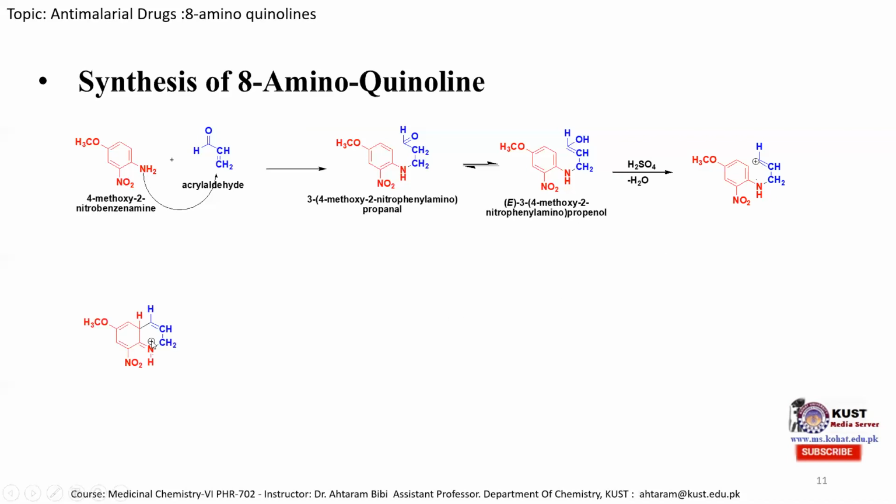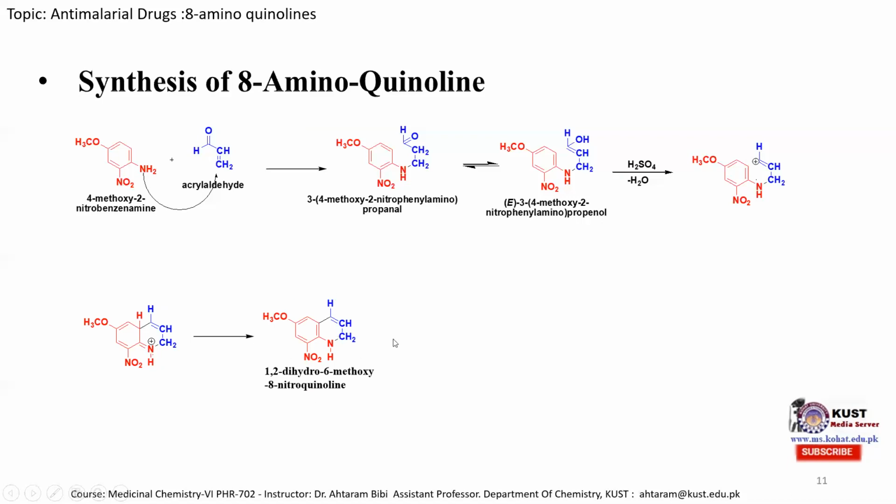As mentioned over here, when this lone pair of electrons shifts, the nitrogen carries a positive charge, and this pi electron attacks this carbon atom, so the cyclization happens. Now in this case, the sulfuric acid protonates this OH group, so the counter ion, HSO4 minus, takes this hydrogen atom, and this electron shifts over here, and this pi electron shifts toward the nitrogen atom, neutralizing the nitrogen atom. So we can obtain another species.